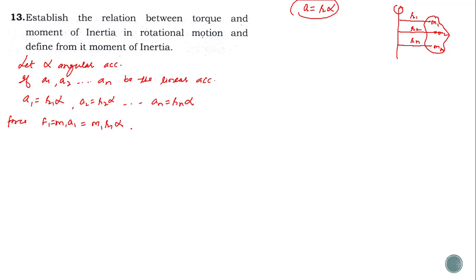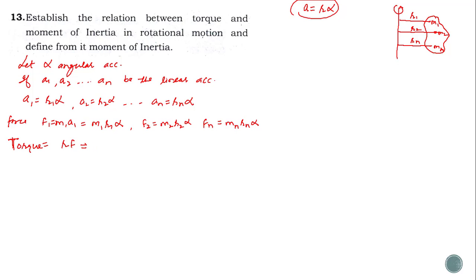Similarly, force for the second particle F2 is equal to m2 r2 alpha, and force for the nth particle is equal to mn rn alpha. So these are the forces acting on the particles. Now the torque. We know that torque is equal to r into F, radius multiplied by the force. We can simply write like this.